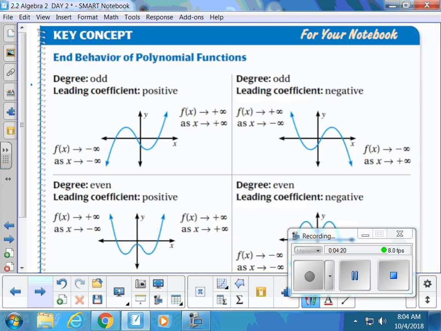I probably wouldn't write down all these end behaviors. I would probably just write down the picture of the sketch, what a positive snake looks like. It looks like this. And what a negative snake looks like. It looks like this.